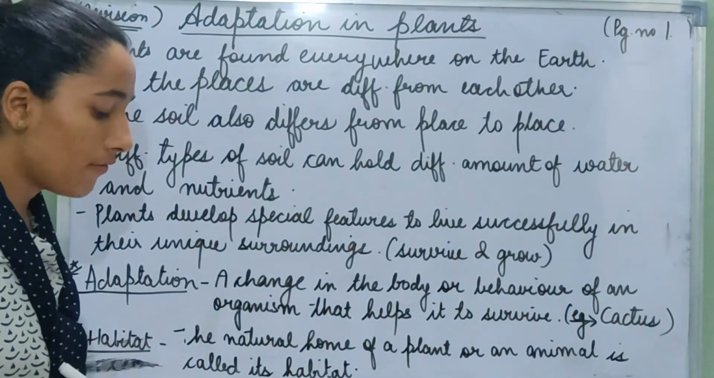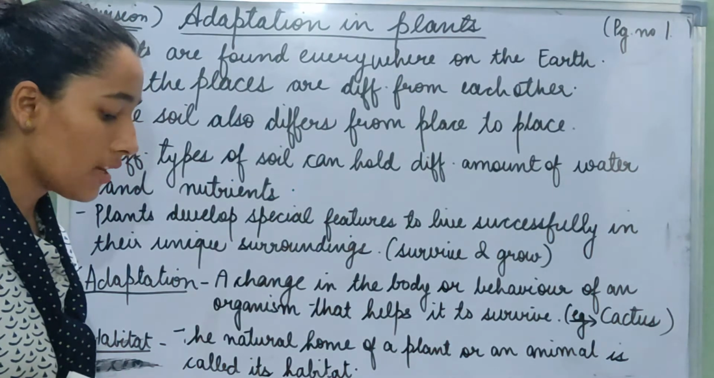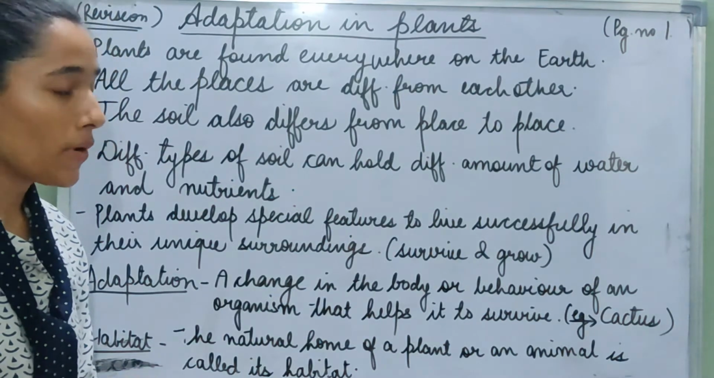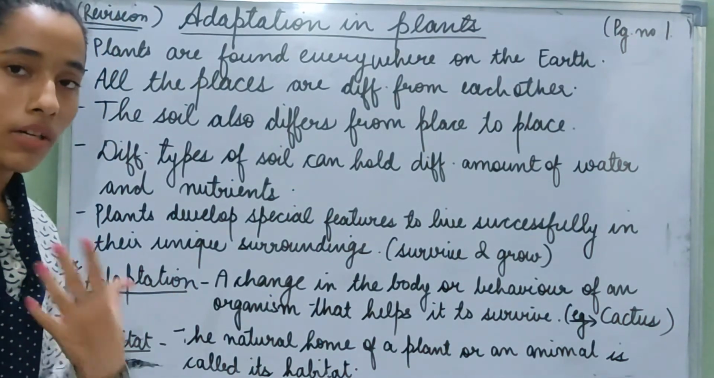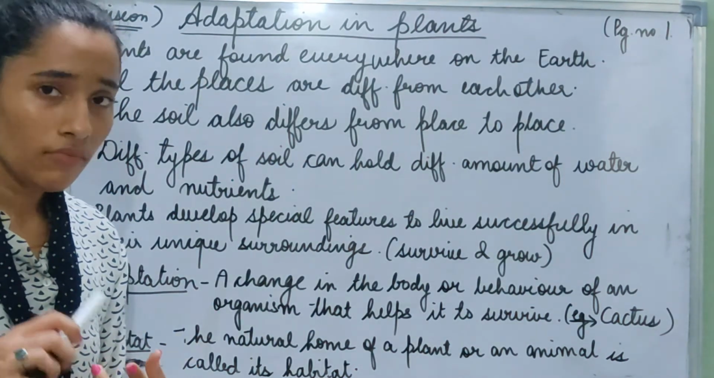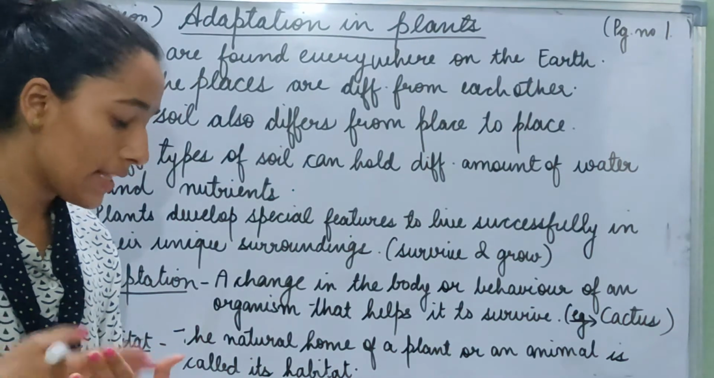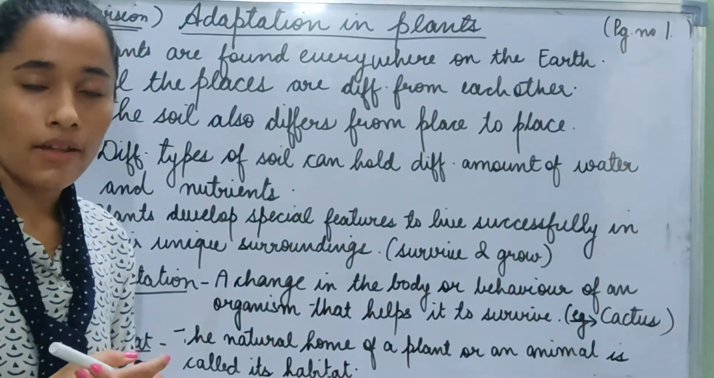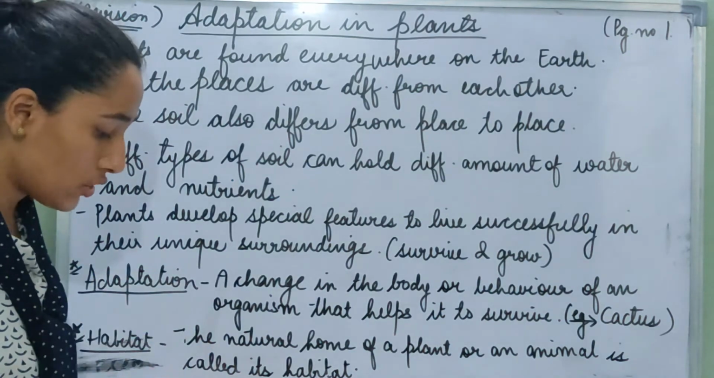Plants are found everywhere on the earth. Land, water, oceans, rivers, deserts and mountains. These places are different from each other. So plants are found in very different places on the earth. They are found everywhere, be it the ocean or the mountains or the plains, land, water, river. Wherever you see, plants can be found there. Every place is different from each other.